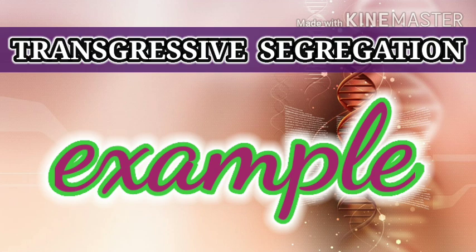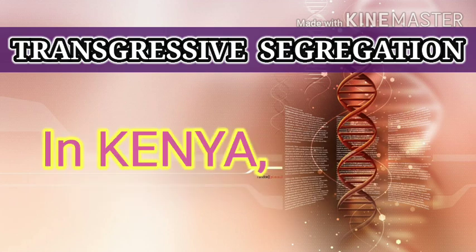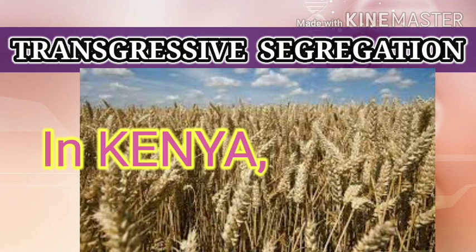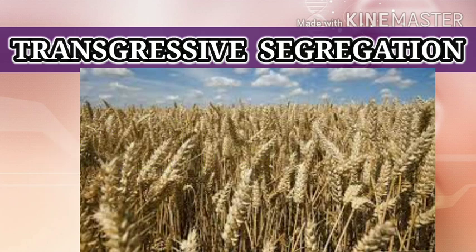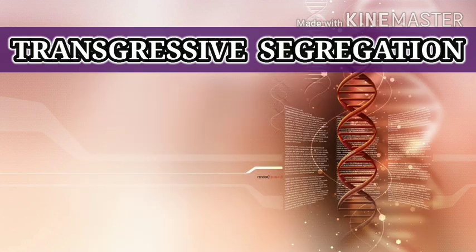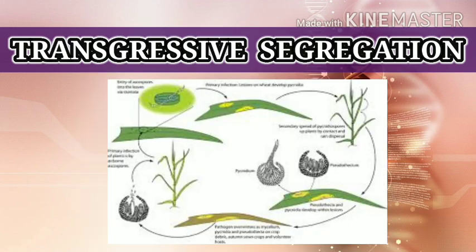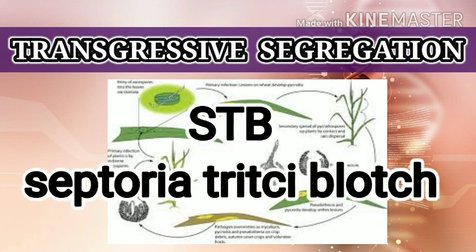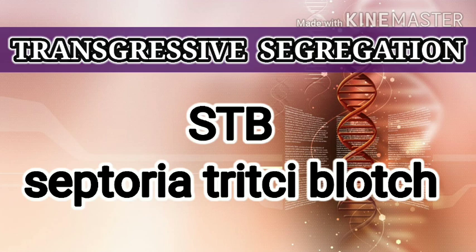So listen carefully. In Kenya, there was a wheat crop, but in that wheat crop, the yield diminished. Means there was no good production, because there was a fungus affecting those wheat crops, and that fungus name is Septoria tritici blotch, that is STB.